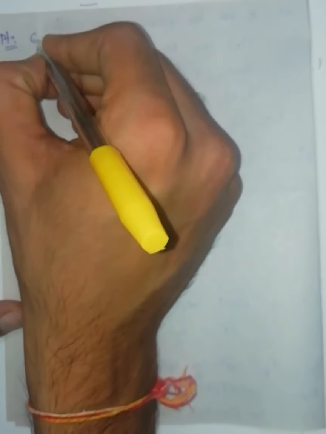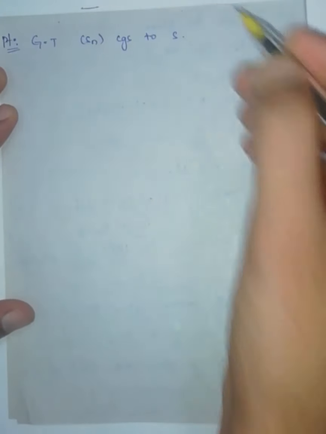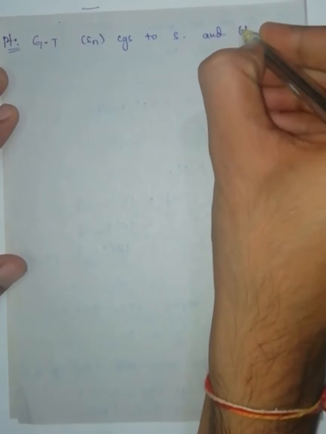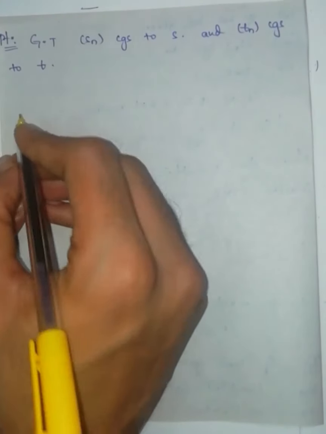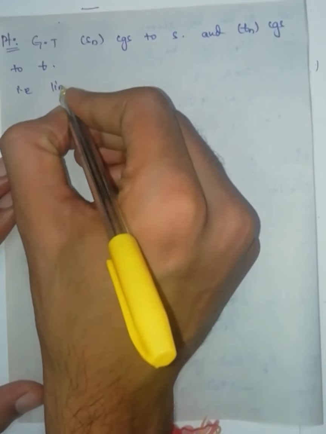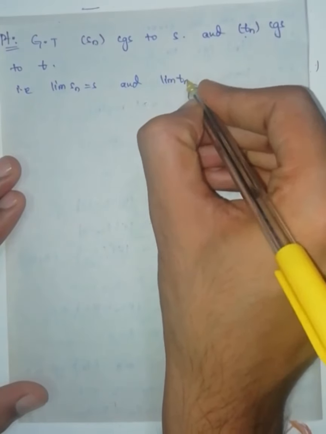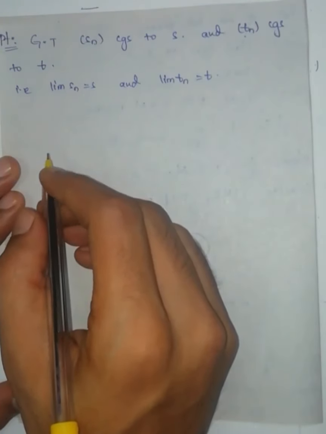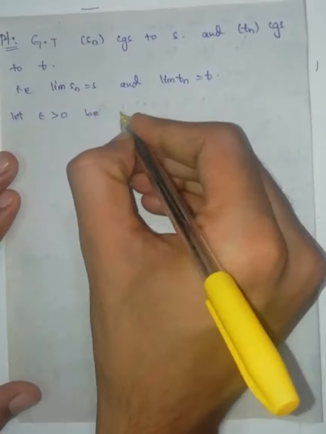Given that the sequence Sn converges to S and the sequence Tn converges to T. We can say that the sequence converges to S if the limit of Sn is equal to S, and the sequence Tn converges to T means limit of Tn is equal to T. Let epsilon greater than 0 be given.